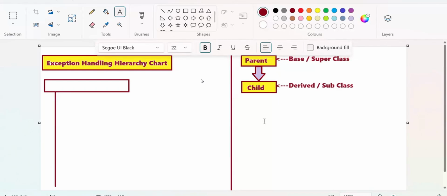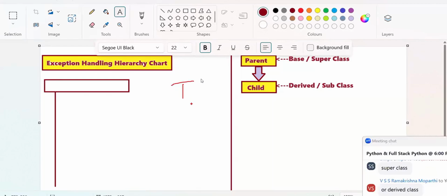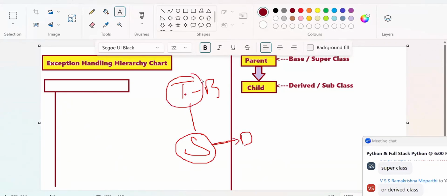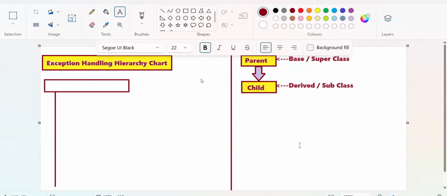And in the classroom, teacher and student: teacher is called base class, and student is called derived class. The student will be in the class according to the teacher. If the teacher is liberal, the student will do their own job. If the teacher is strict, the student will follow the rules and regulations of the teacher. If the teacher is liberal, you will sleep. If the teacher is strict, at least you will act like you're listening. Listening or not, that is different, but at least you will not move this side or that side. That is required. Correct.